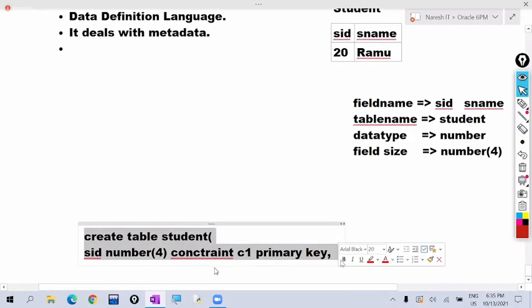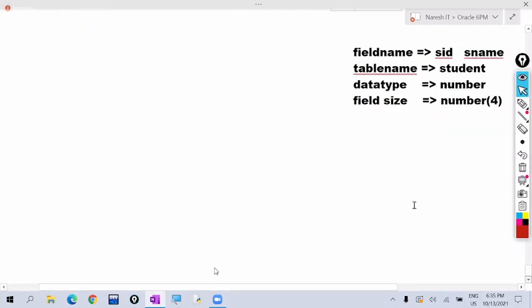For example, here we are creating the student table. In the student table, student ID is there and student name is there. 2 columns are there. In the future, after creating this table, I want to add one more column here, mobile number. I want to maintain the mobile number of the student. This table is already created. This is the existing table now. I want to change the structure of the table.